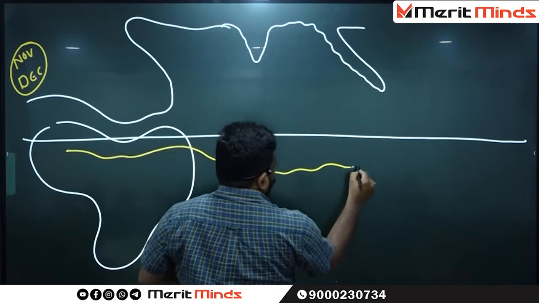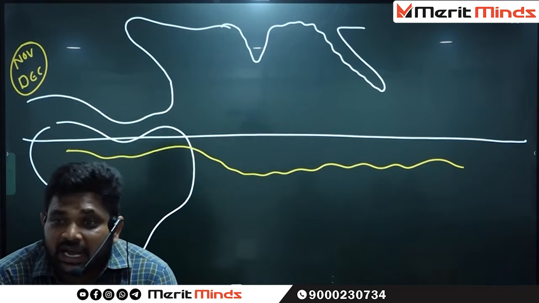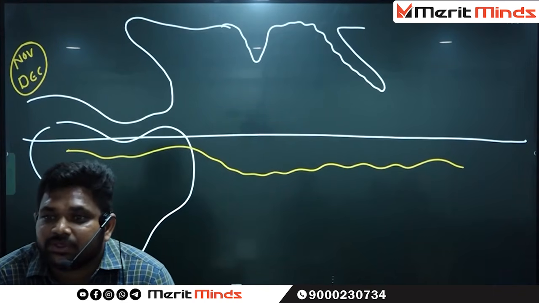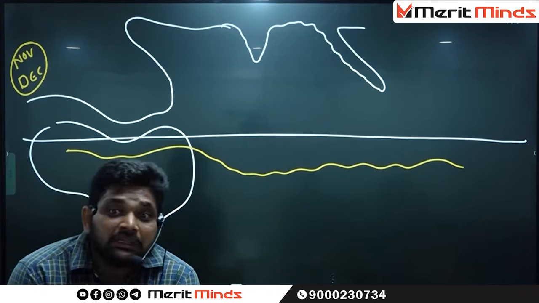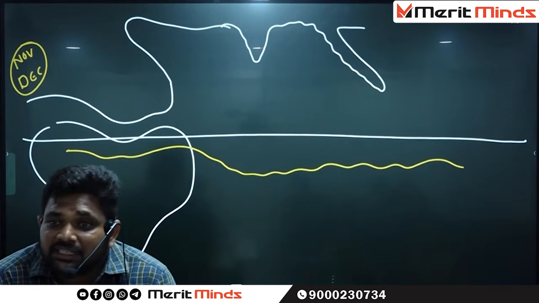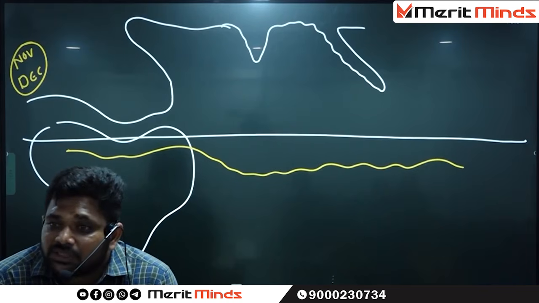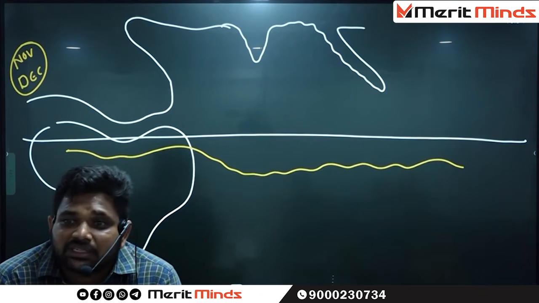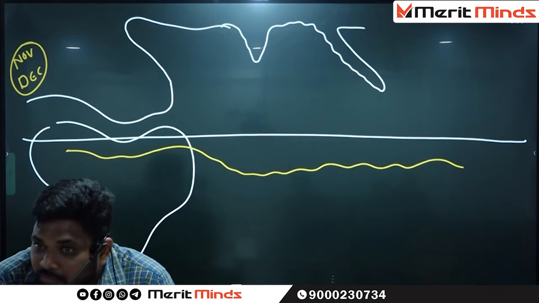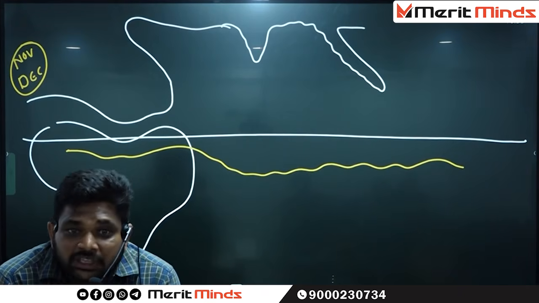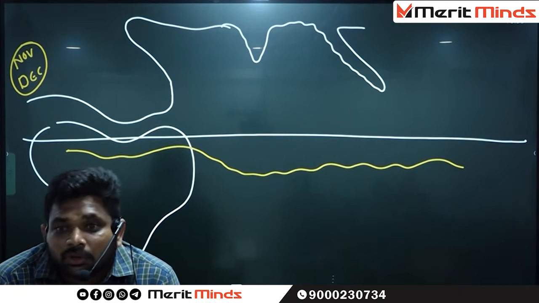Now tell me, in the month of November, the ITCZ lies in northern hemisphere or southern hemisphere? In the month of January, the ITCZ lies in northern hemisphere or southern hemisphere? In the month of March 21st, the ITCZ lies in northern hemisphere or southern hemisphere? Equator. Not in any hemisphere. March 21st. In the month of September, the ITCZ lies close to the equator.